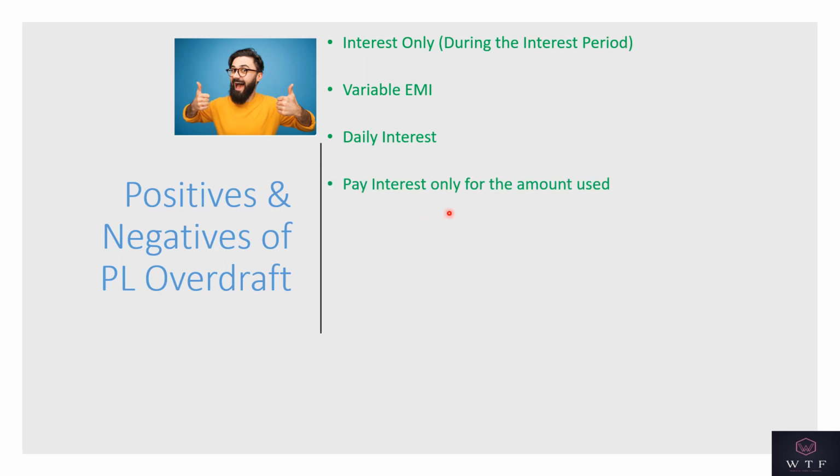Fourthly, you pay interest only for the amount that you are using and you don't pay interest for the entire OD amount. So if you have an OD of 10 lakh and you use just 1,000 rupees, you pay interest only for the 1,000 rupees. And one big advantage is that OD is a revolving credit, so you have a pay and reuse model. And the last advantage of an OD is that you can have OD as a financial backup. If you are foreseeing a major expense in the future, you can get an OD sanctioned and keep it as a financial backup.